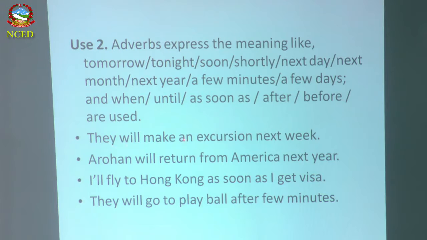They will make an excursion, meaning a tour, next week. It is the future reference. Another one, Arohan will return from America next year. I will fly to Hong Kong as soon as I get a visa. This is a condition. They will go to play ball after a few minutes.